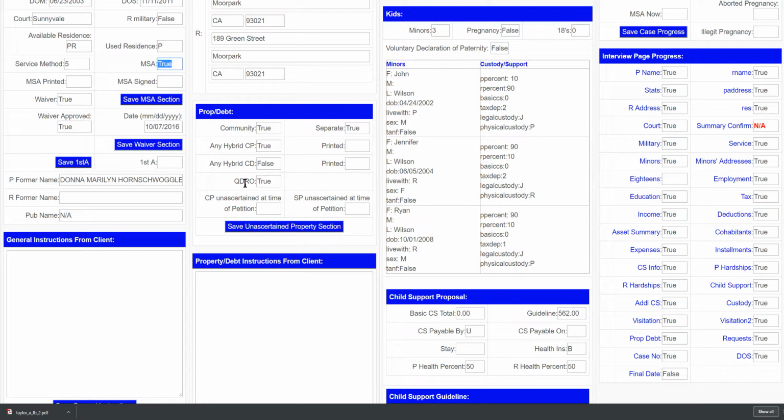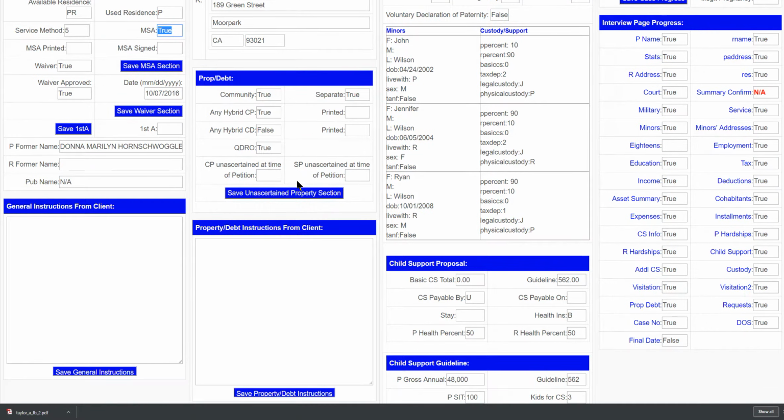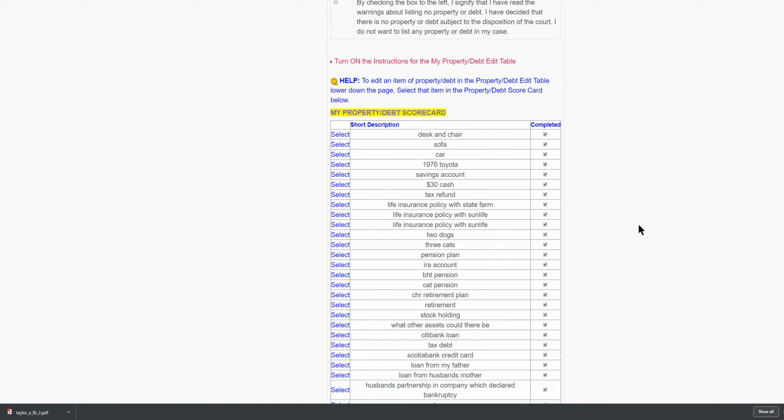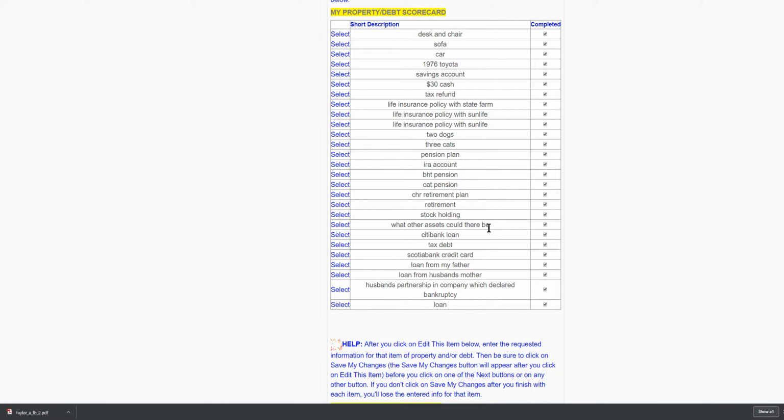If there's a QDRO involved in the case, it's good to know that. That's entered automatically when the petitioner completes the property debt page. It's hard to see which one of these would have triggered it. It could have been any of these that are marked pension or retirement plan or just retirement.